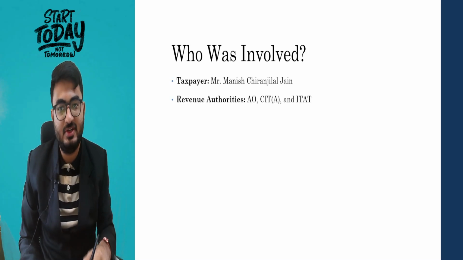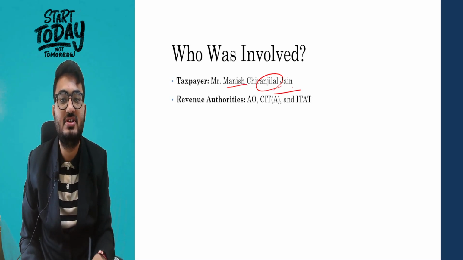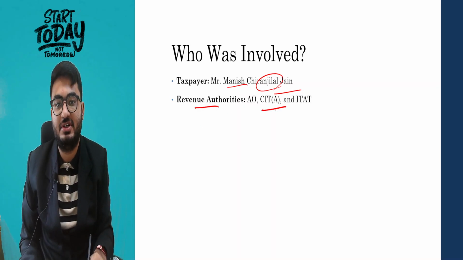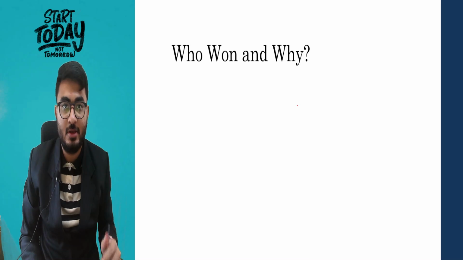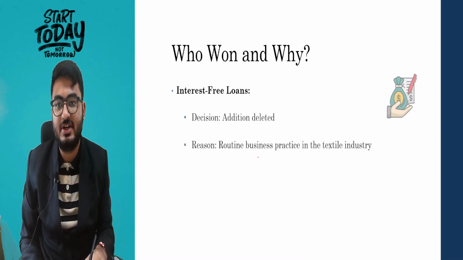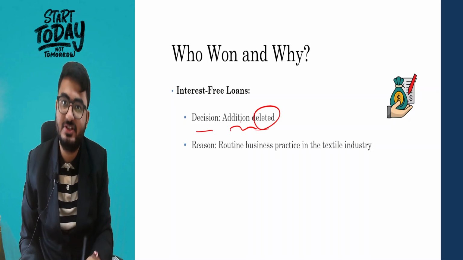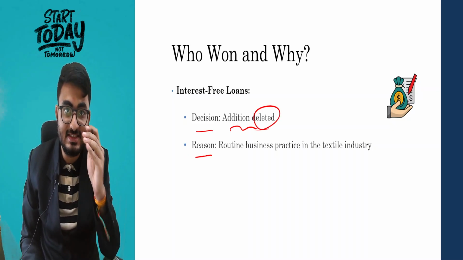Now, who was involved? As we said, Mr. Manish Chiranjilal Jain and the revenue authorities, the AO, CIT Appeals and ITAT. Now, who won and why? The first one, interest-free loans. Decision: the addition was deleted. Reason: what was the reason that was given?